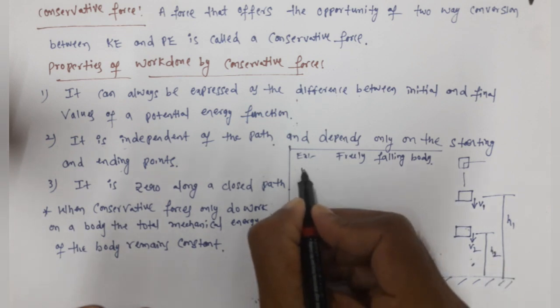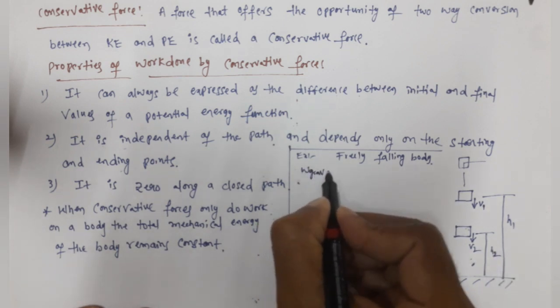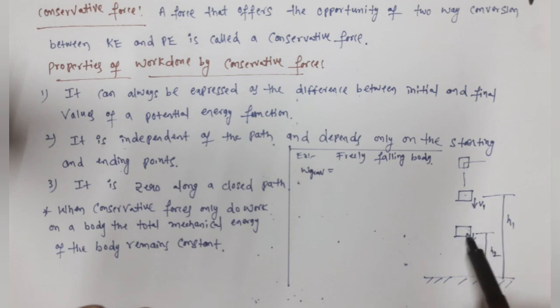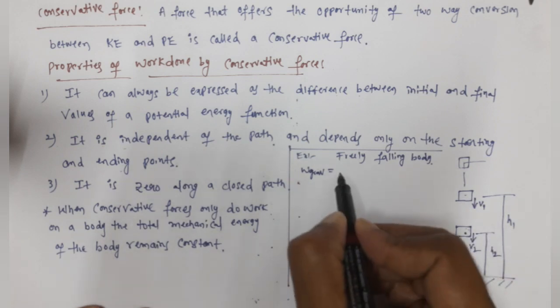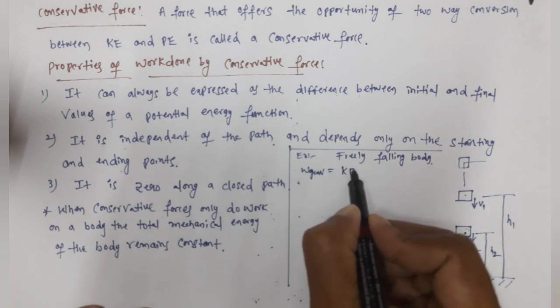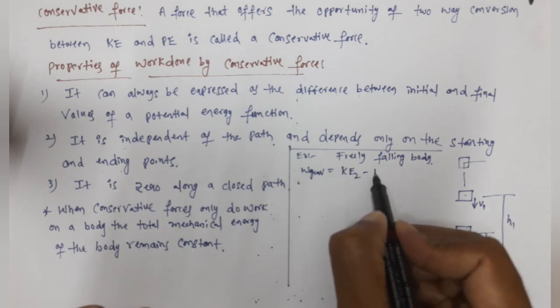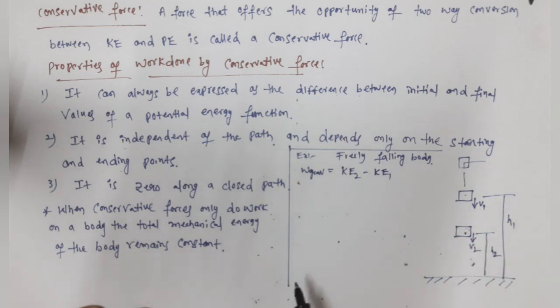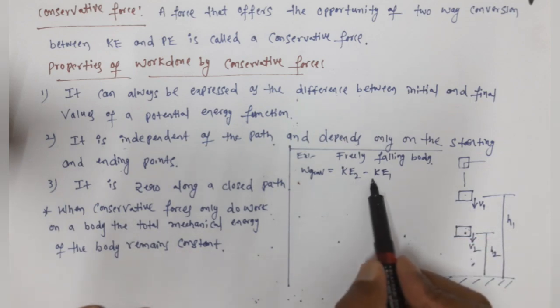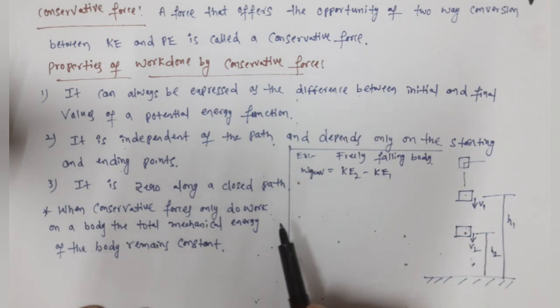So work done by gravity. Which force is acting on the body here as it moves from here to here? Only gravitational force, right? So work done by gravity is equal to, according to the work energy theorem, KE2 minus KE1, final kinetic energy minus initial kinetic energy.